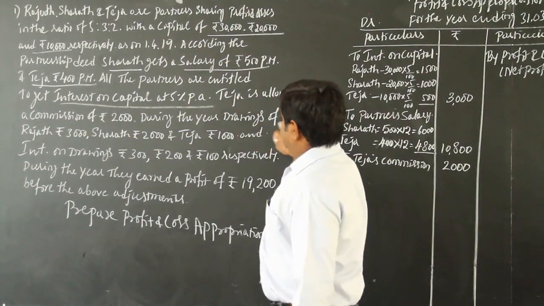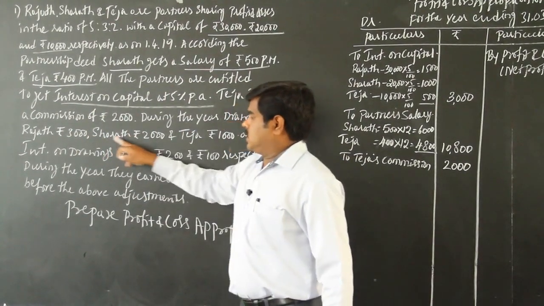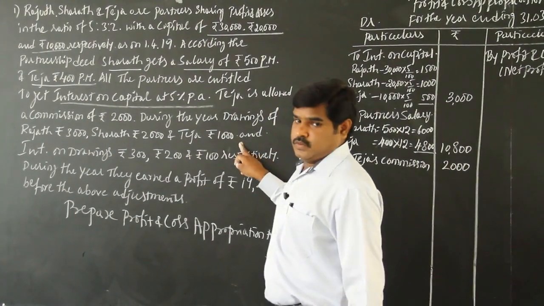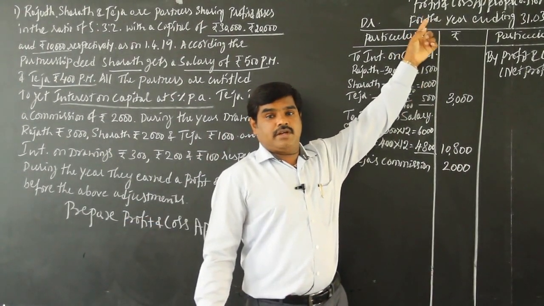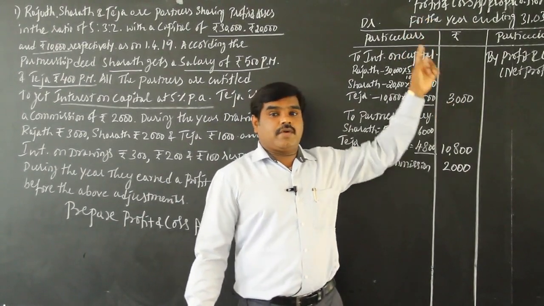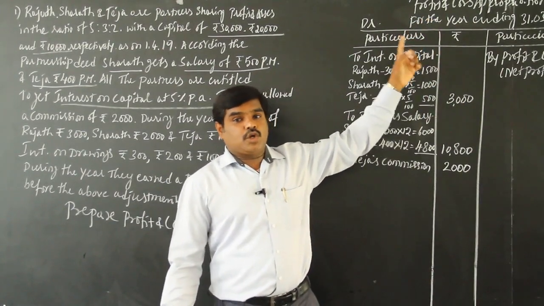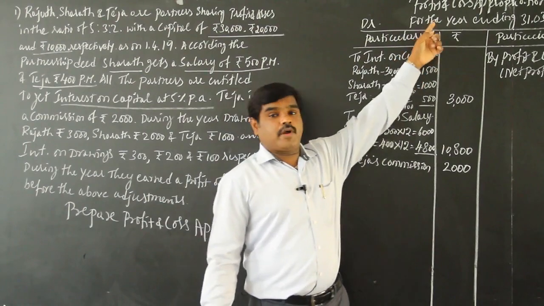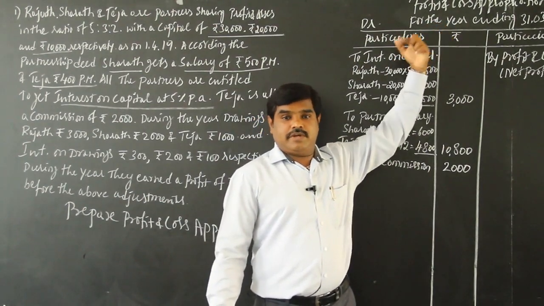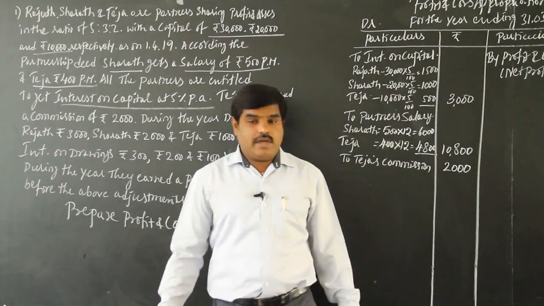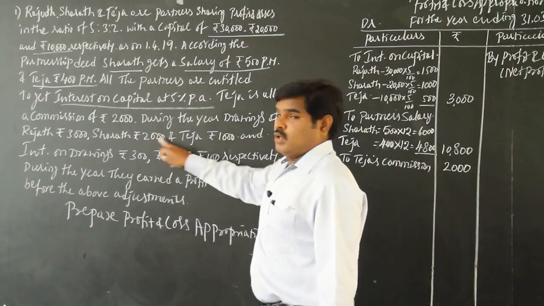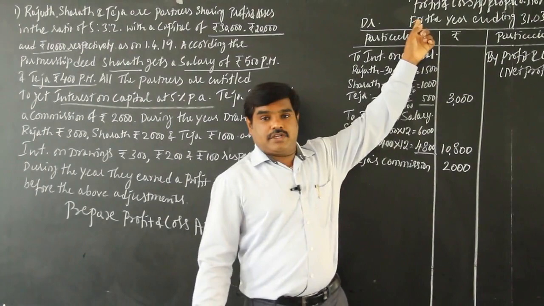After this, during the year, drawings are rupees 3,000: Sharath 2,000 and Teja 1,000 rupees. Drawings should not be taken here in the appropriation account. Keep it in your mind, drawings should not be taken in the profit and loss appropriation account because drawings is not an adjustment to the appropriation account. It has to be taken to the partner's capital account or partner's current account. So drawings are not taken in the appropriation account.